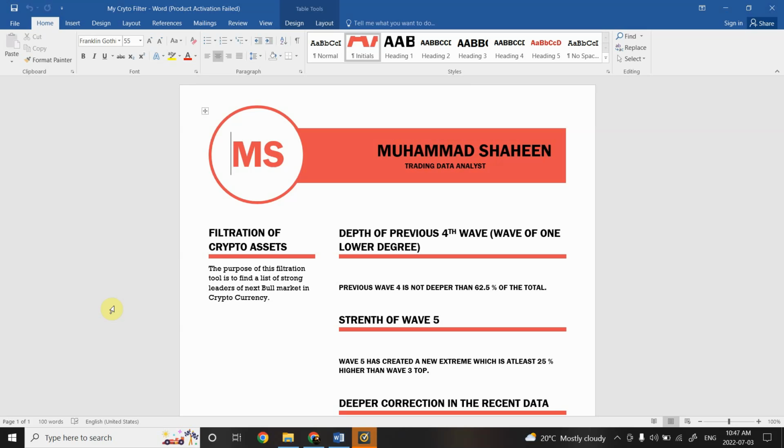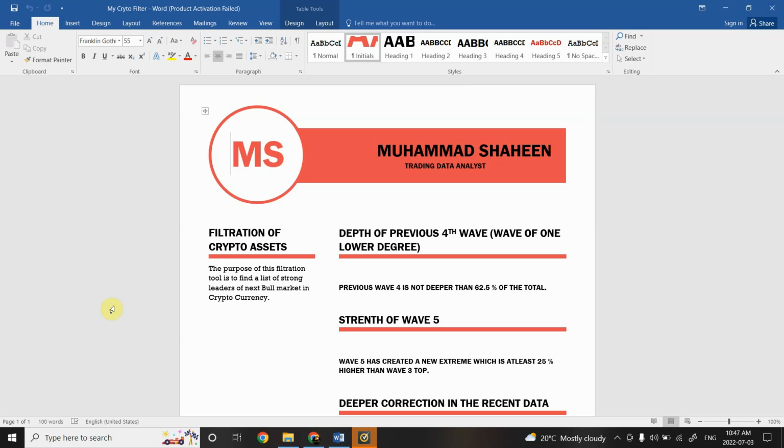Everybody knows that cryptocurrency sooner or later will start the bullish market. You are already aware of my bullish analysis for cryptocurrency. The major question is which cryptocurrencies to buy so that I can actually lead in the market, how we can actually find them, and how we can devise a method to find those currencies.